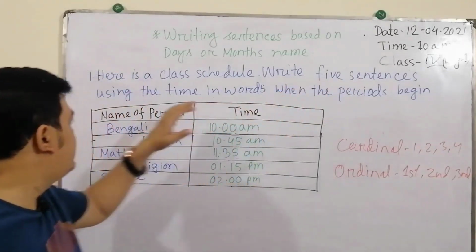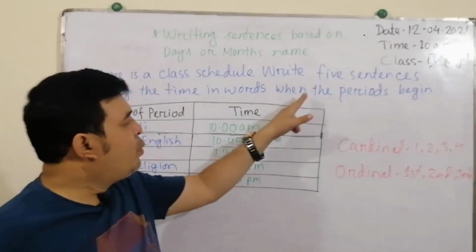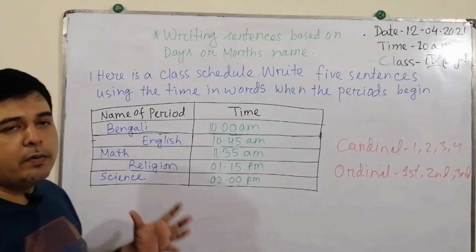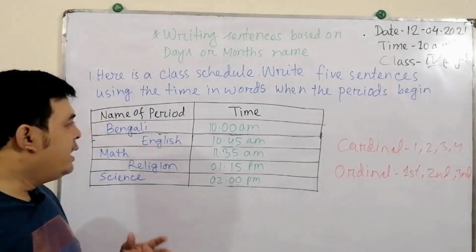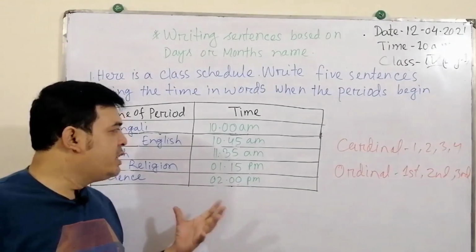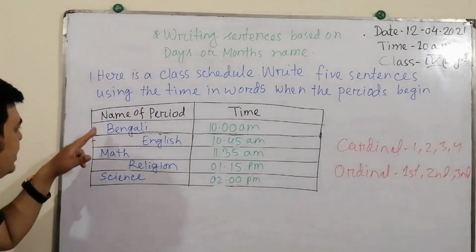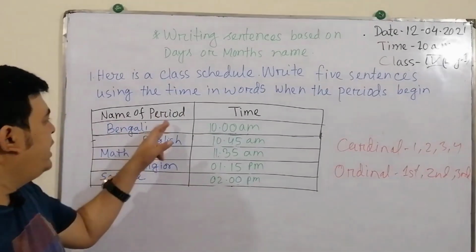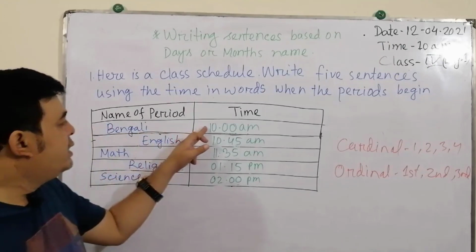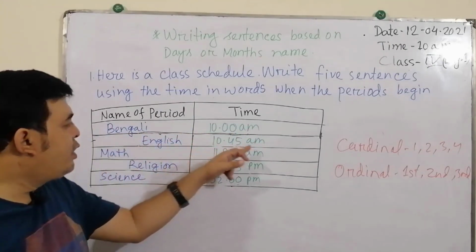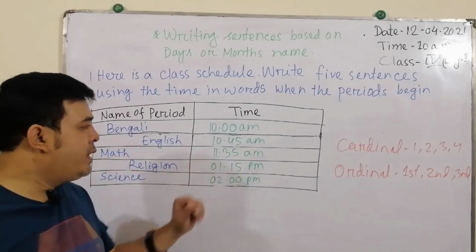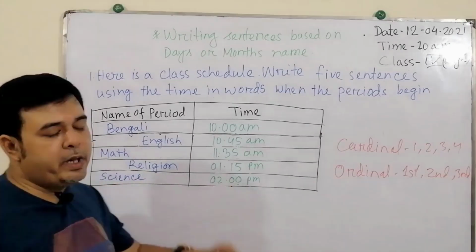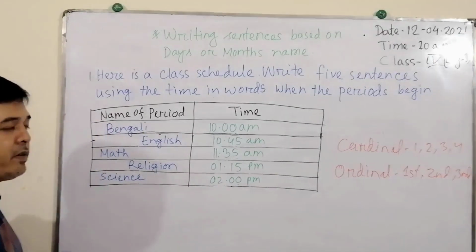Write 5 sentences using the time in words when the periods begin. Okay, so there is a schedule of your class time, and you have to write 5 sentences using this schedule. First we can see the name of the period and the time. Bengali 10 a.m., English 10:45 a.m., math 11:35 a.m., religion 1:15 p.m., and science 2 p.m. Okay, so how can we write this?